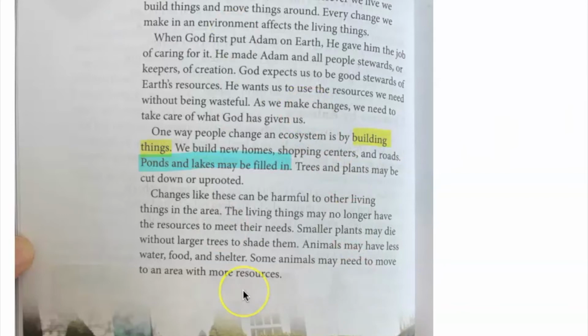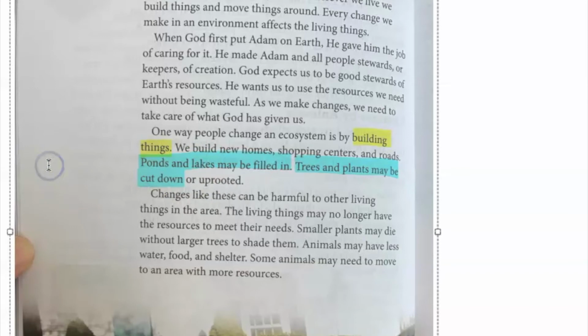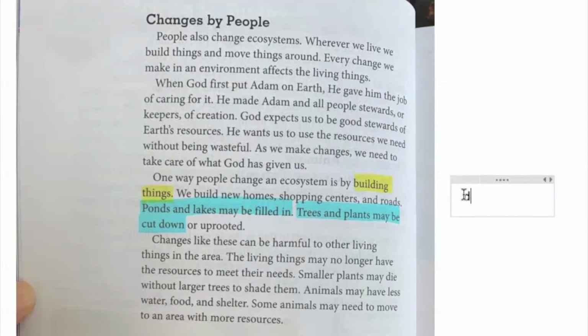And another act that people do is cutting down the trees. So trees and plants may be cut down. There is a special term for it, and we call it deforestation. So it's like cutting down the tree. However, we know that there are many animals living on the tree, like monkeys, birds, squirrels, little mouse. However, what will happen if we cut down all the trees?